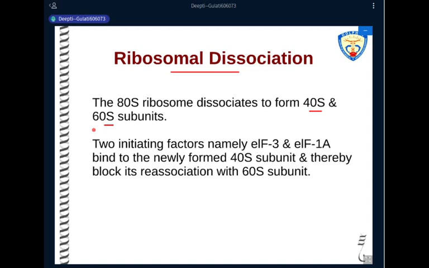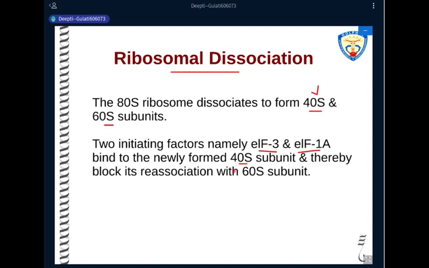So in the eukaryotic system also, the 80S ribosome is present as a small subunit, which is 40S, and a large subunit, which is 60S. Now, to the 40S subunit, there are two initiation factors bound. One is initiation factor 3, which we write as eIF3, and there is initiation factor 1A. These two factors bind to the 40S subunit.